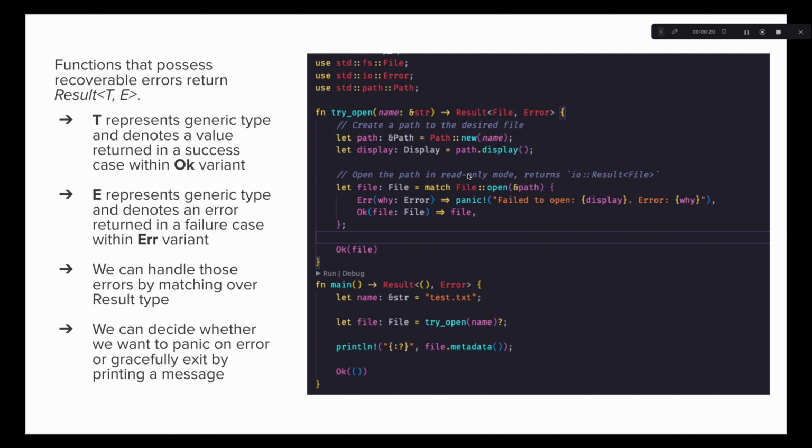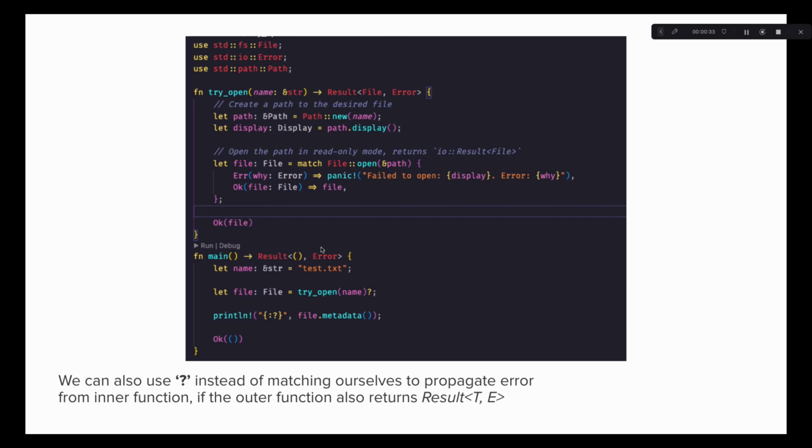We can handle it by using the match keyword in the try_open function and then using the question mark operator inside the main function to propagate the error outside. In this example, we are using panic, but in the real world, we could have just printed the message to a user or created a file instead. All right, so let's go to the code to see some more examples in action.